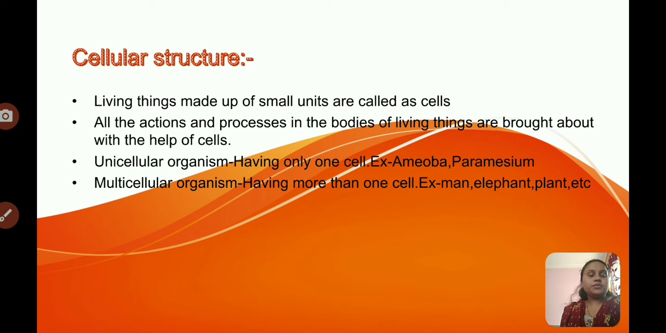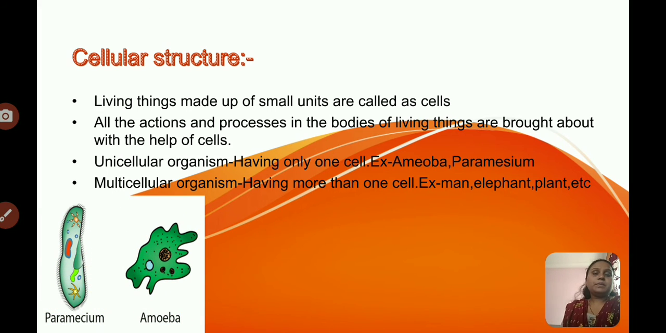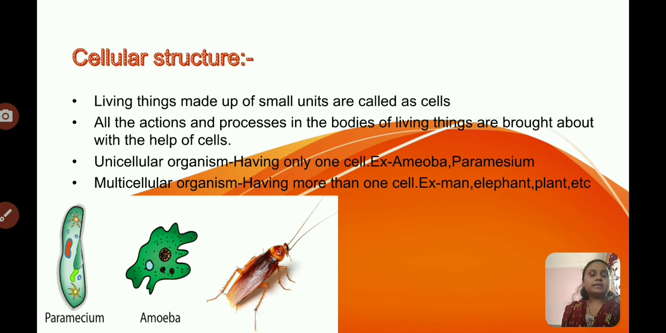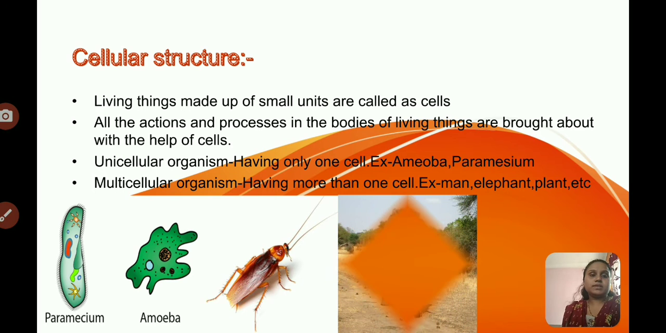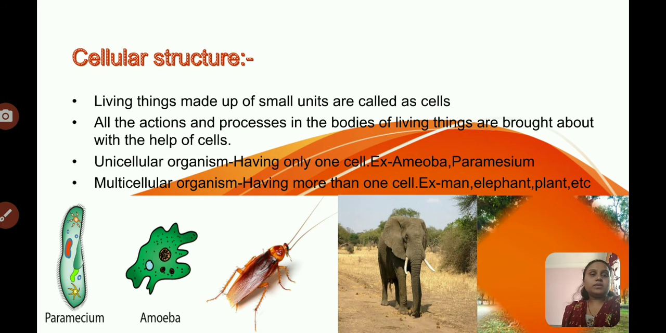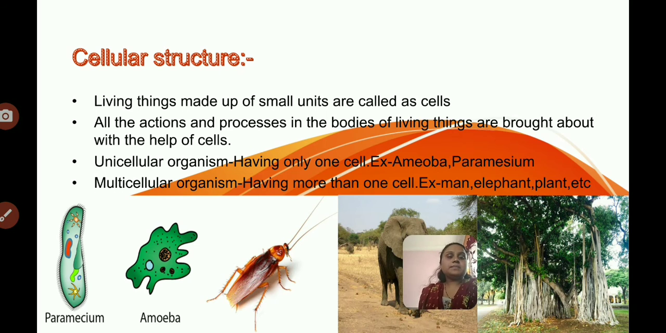What are examples of unicellular organisms? Amoeba and paramecium. Both are unicellular, having only one cell. Now some examples of multicellular organisms. Multi means more than one, having more than one cell. Examples are man, elephant, plant. See, this is a cockroach. Cockroach is also a multicellular organism. Elephant, multicellular organism. And the last example is this banyan tree. Banyan tree is also a multicellular living organism.